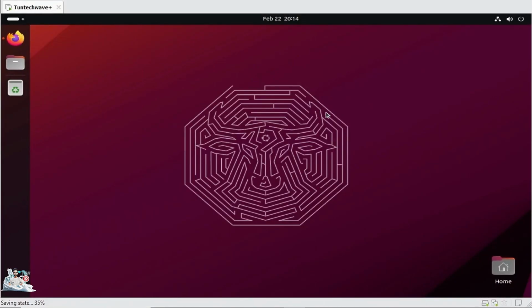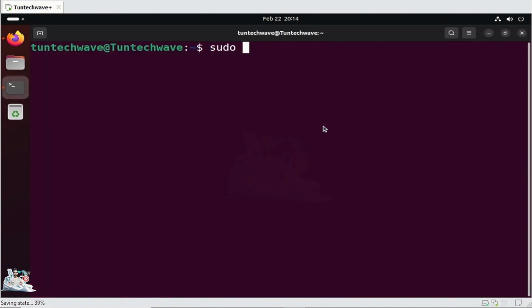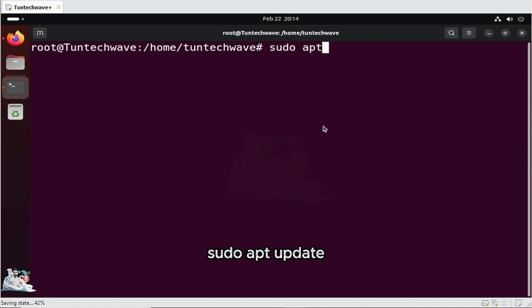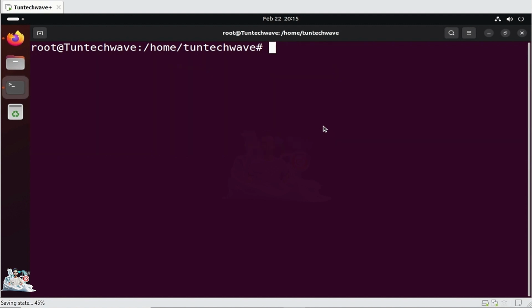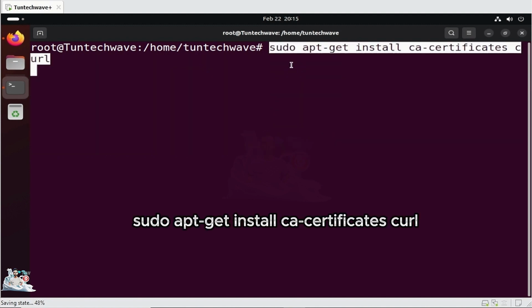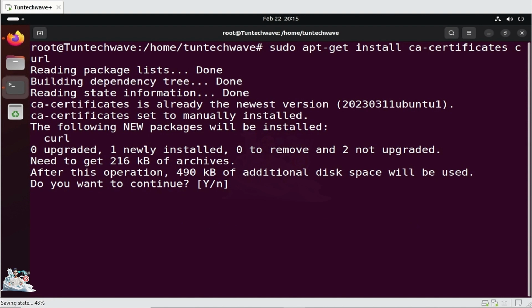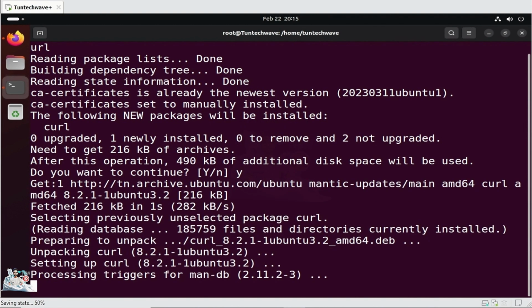Open the terminal in super user mode. The first thing to do is to update the system. Then, we begin the installation of Docker engine. First, we need to set up the Docker repository. I will include all the commands in the description of this video.